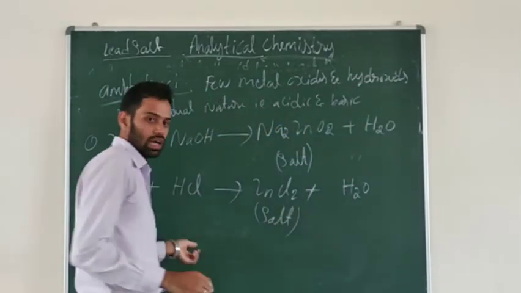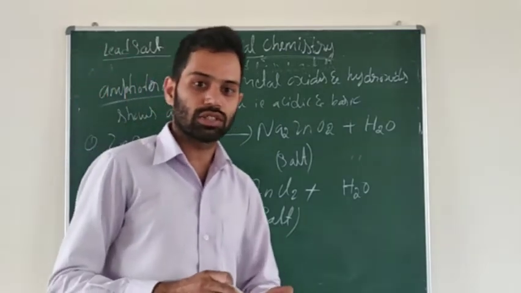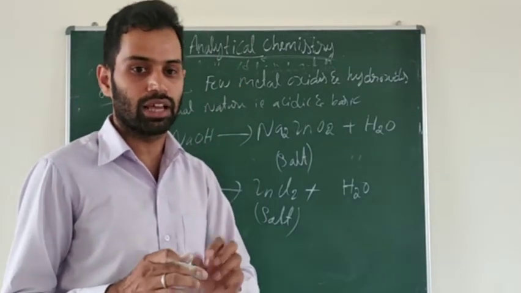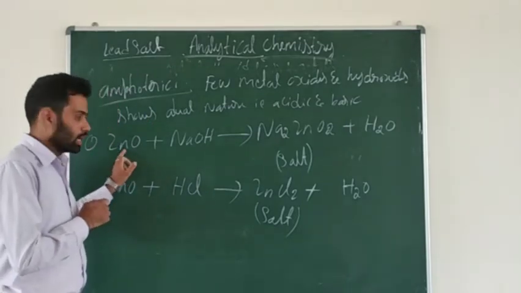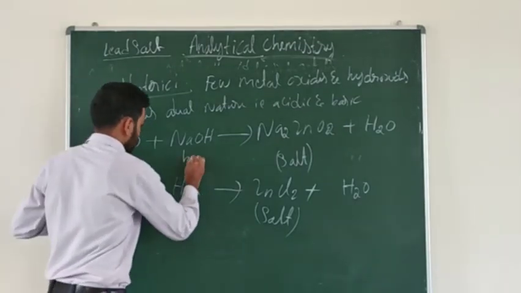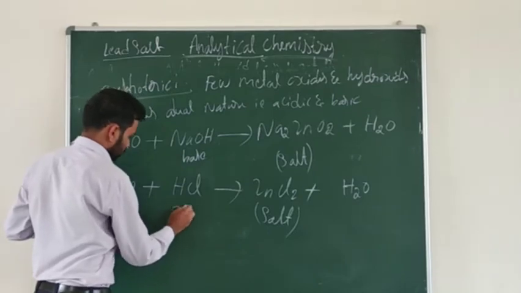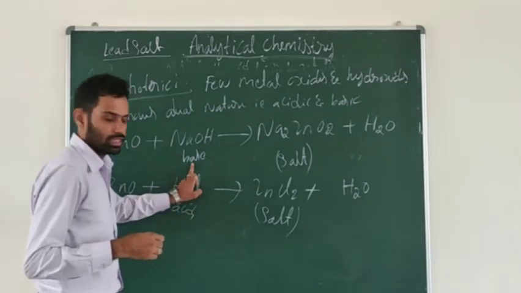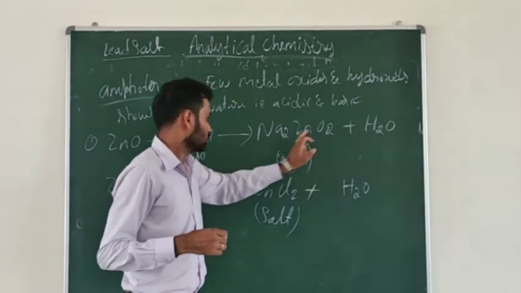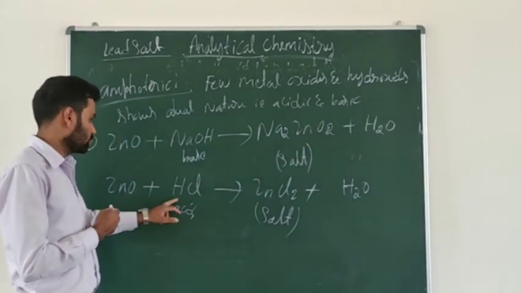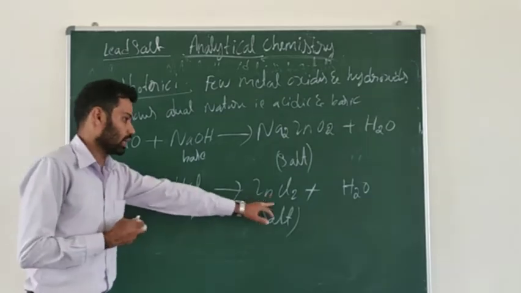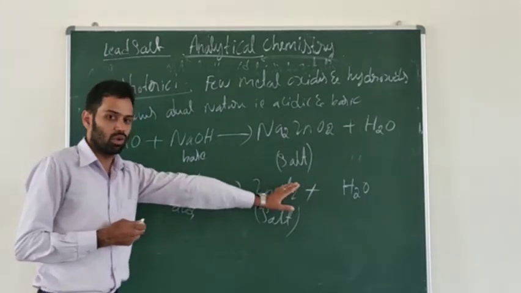As I told, amphoteric oxides and hydroxides, if they react with acids or bases, form the salt and water. Now look at that. A metallic oxide reacts with the base, it forms the salt, sodium zincate, and water. Again, a metallic oxide reacts with the acid, it will form salt and water.